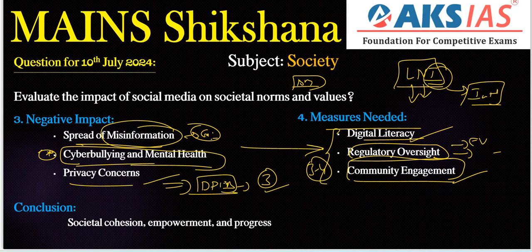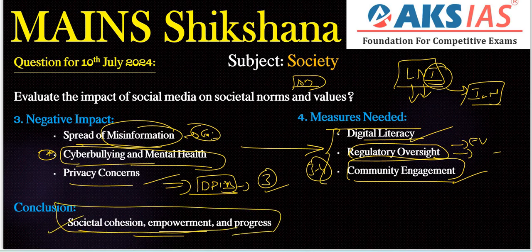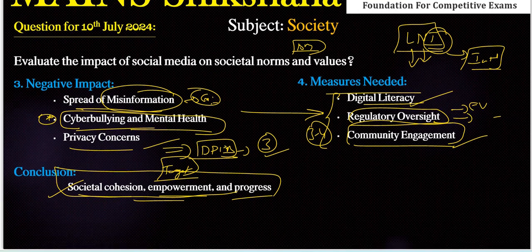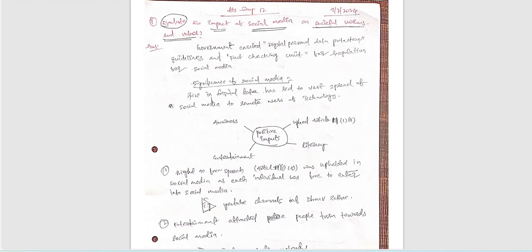Here we can include: by promoting digital literacy, enhancing regulatory frameworks and fostering ethical practices, we can shape a future where social media contributes positively to societal cohesion, empowerment and progress. This is what we need to focus on. That is the target or goal. We need to provide a futuristic note here. So this is the best approach for this particular question, so be focused on that approach.